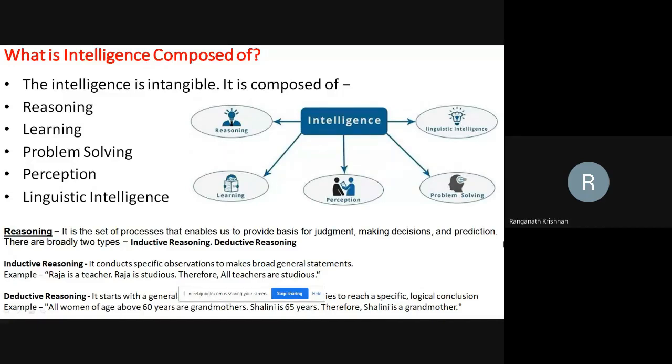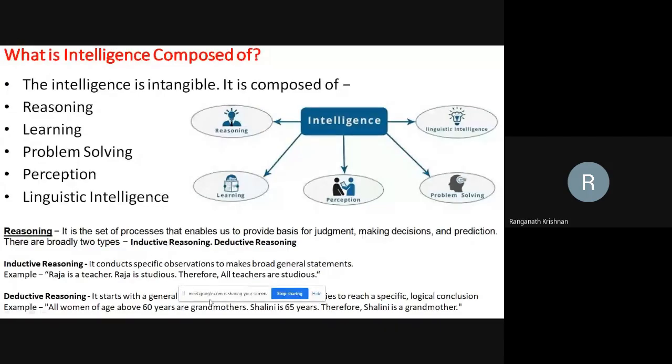Inductive reasoning starts from specific instances to a general statement. Rohit is a teacher. Rohit is studious. Raja is a teacher. Raja is studious. Chiranjeevi is a teacher. Chiranjeevi is studious. So what does it mean? Obviously it means all teachers are studious. Deductive reasoning is deducting.